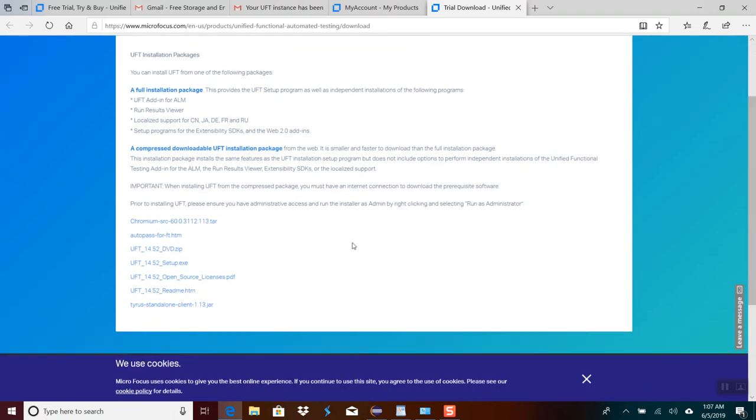So these are a couple of options. I would choose UFT 14.52 DVD. This is the current version, by the way. If you try to install after 6 months, it may be a different version number. So as of now, this is the current version. Click on the link.